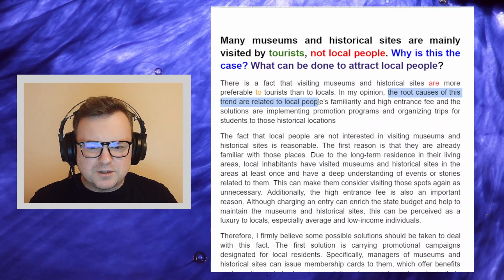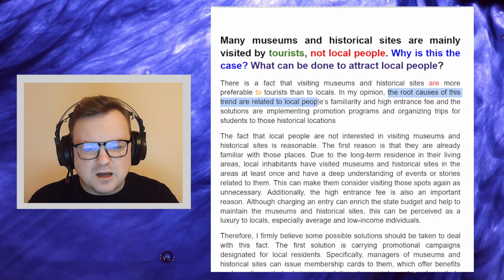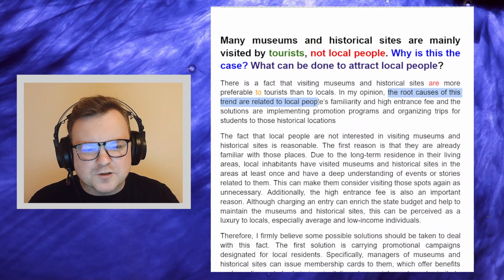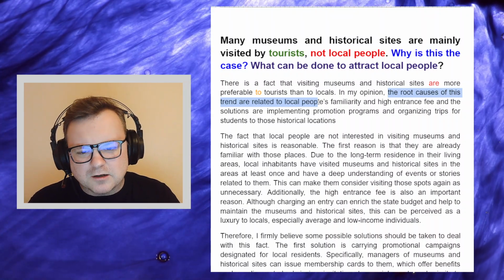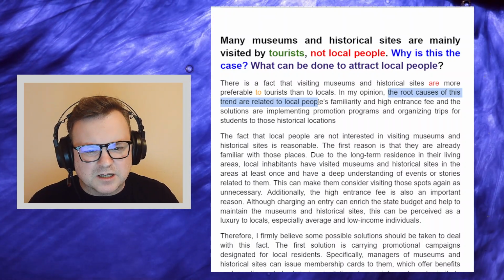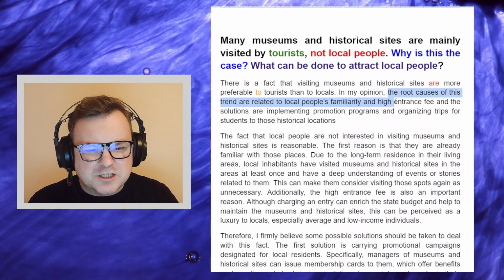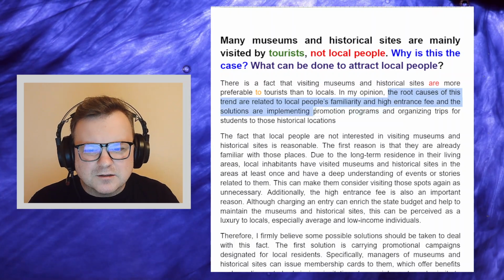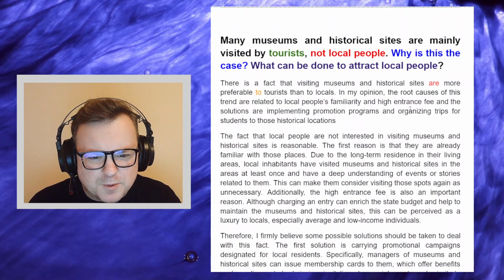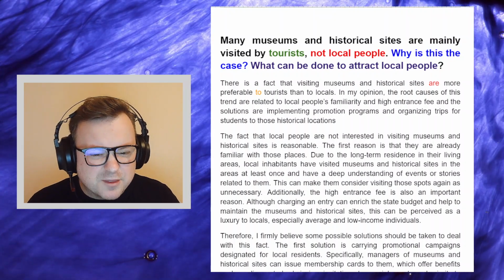We just want something like, in this essay, I will look at different reasons why this happens, and I will also offer solutions to encourage more local people to visit these sites. We don't want an explanation. So you start explaining why the root causes of this trend are related to local people's familiarity and high entrance fee.